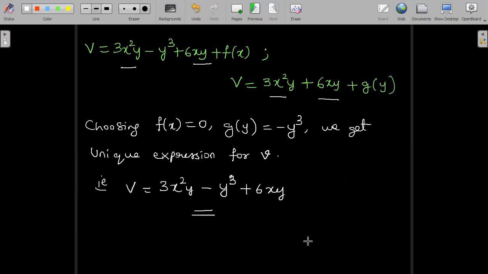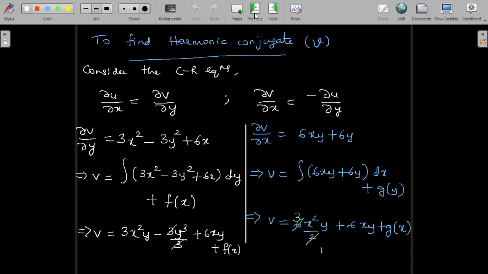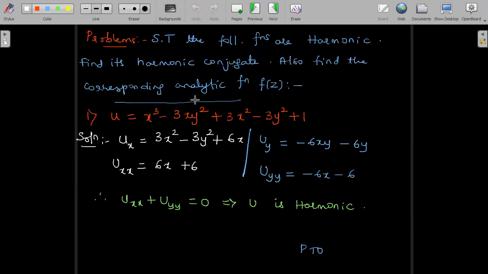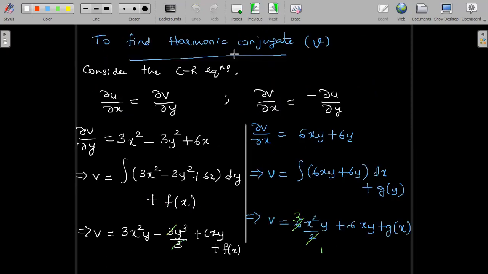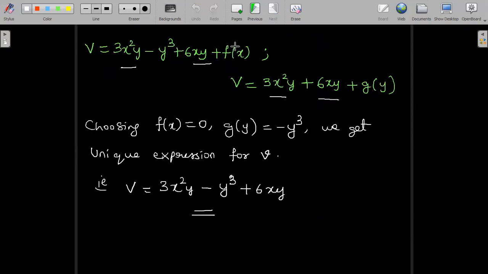This is the expression for v, which is nothing but the second part of the problem, to obtain the harmonic conjugate v. Given u, first we proved it is harmonic. Next, we needed to obtain the harmonic conjugate v. So on direct integration, considering the CR equations, we were able to obtain an expression for v.